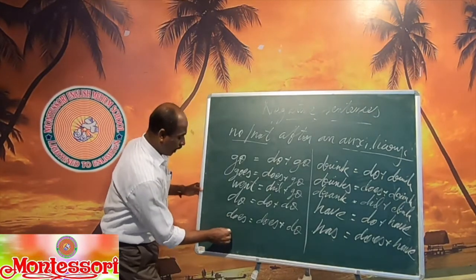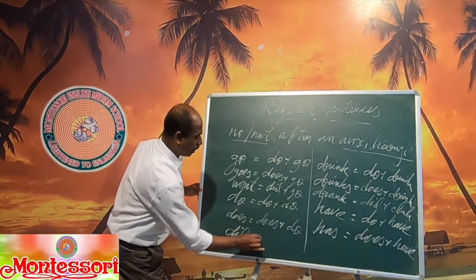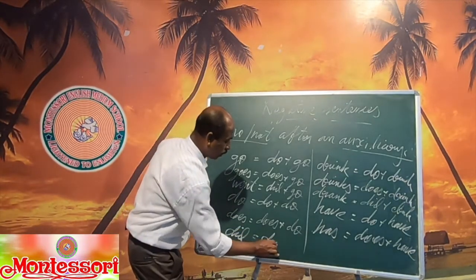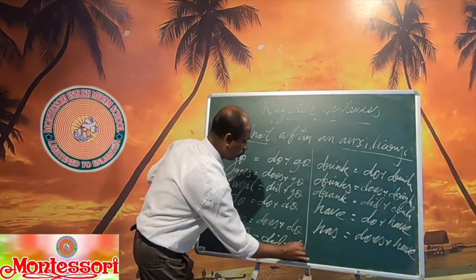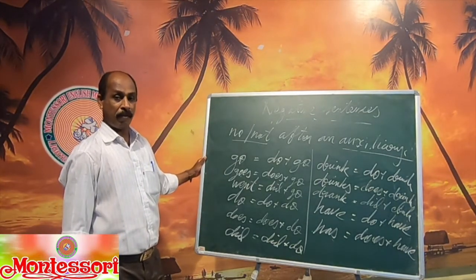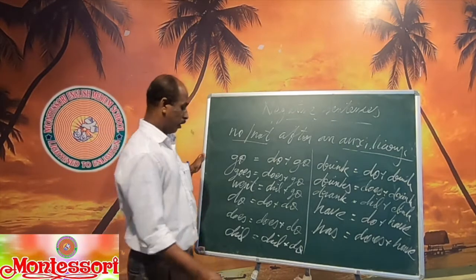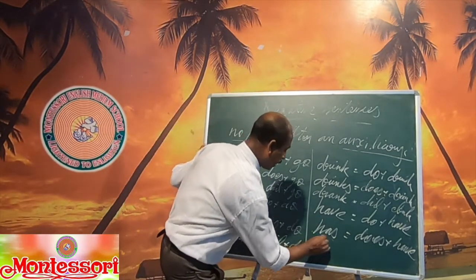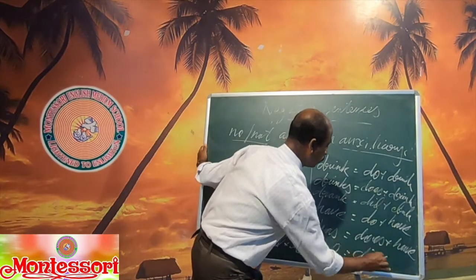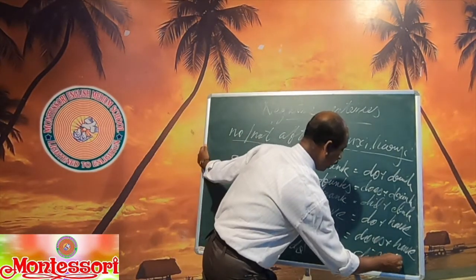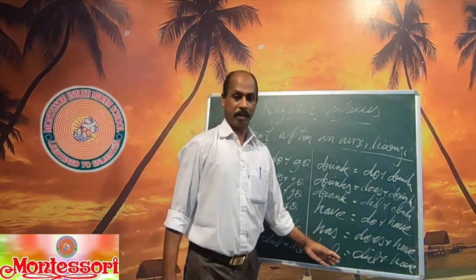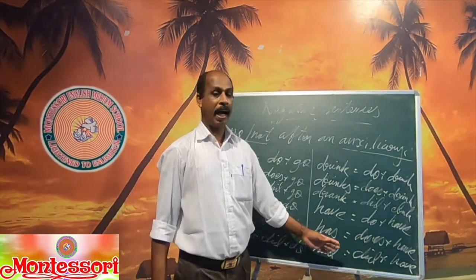Do, does, did. This is the past form. When you divide the verb, did is did plus do. We did the work. We did not do the work. We didn't do the work. Have: had, has had. Did plus have. We had our dinner. We didn't have our dinner.